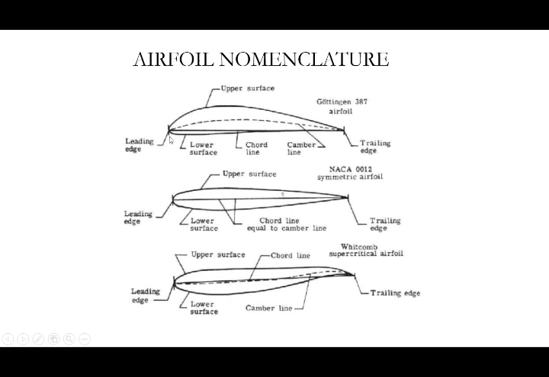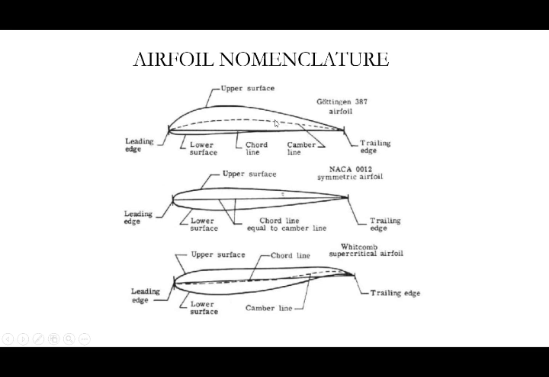So leading edge is the front part of the wing. Likewise, this is an airfoil, which means this is the wing. So we can draw a wing like this. This is the front part of the wing, the leading edge, and the trailing edge is the back of the wing, and you can see one dashed line.